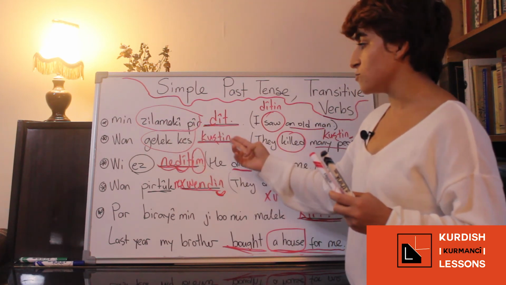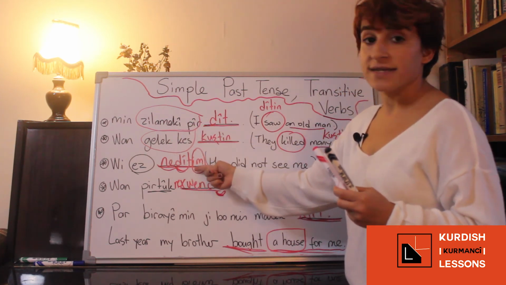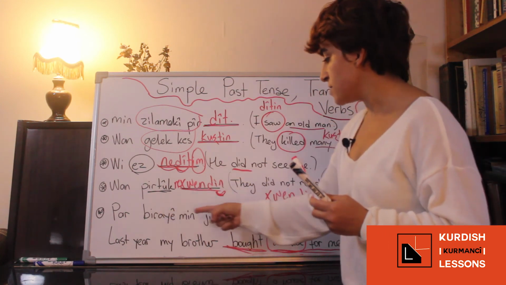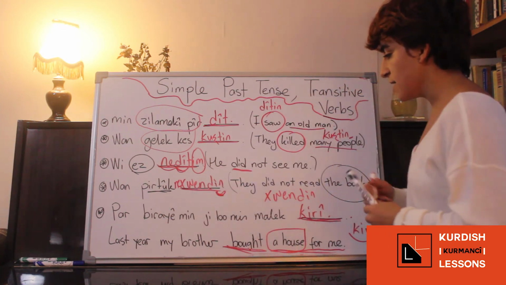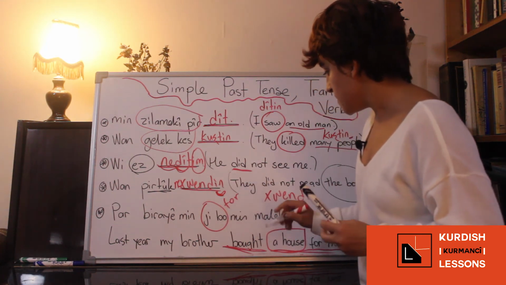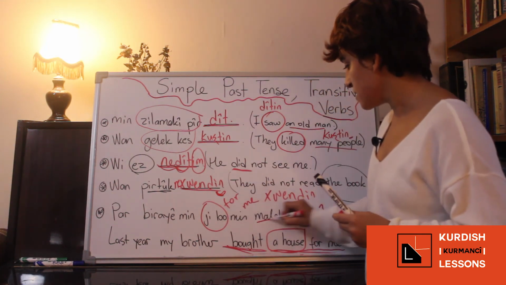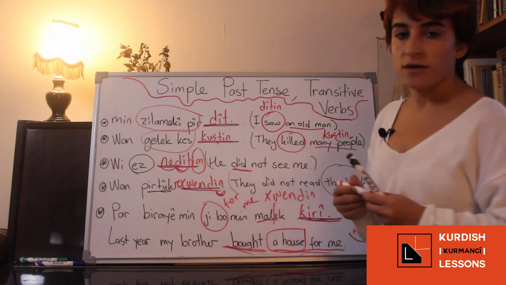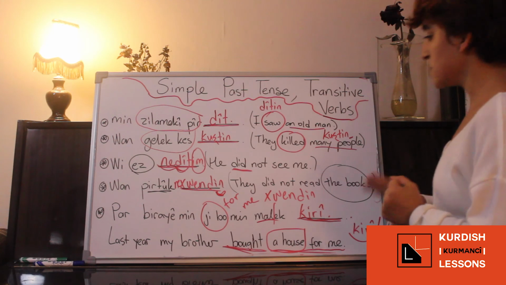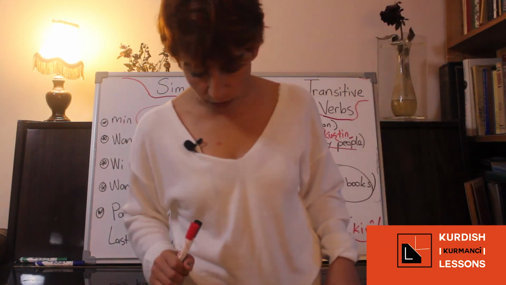One gelekes kuştun. We as naditim. One partuk nakhwandin. Par Braiman jbomen malek kri. Jbo, we said it's for me. Malek, like a house. Okay. So I think it is not bad. I mean this style to work together.